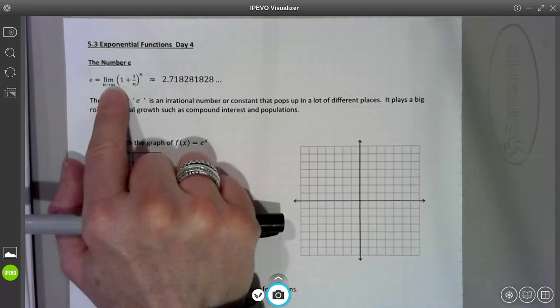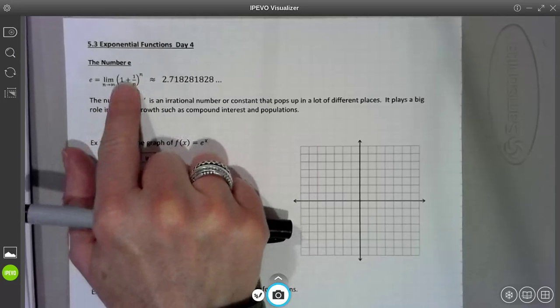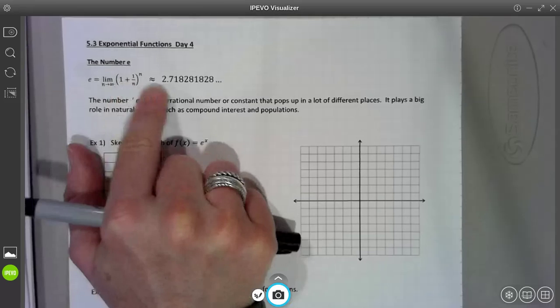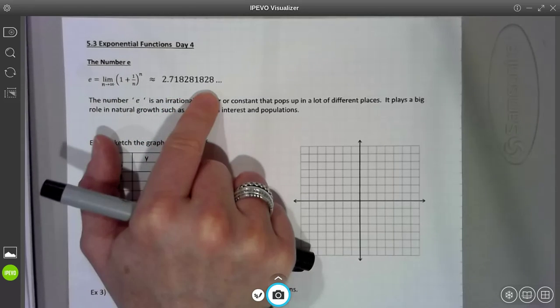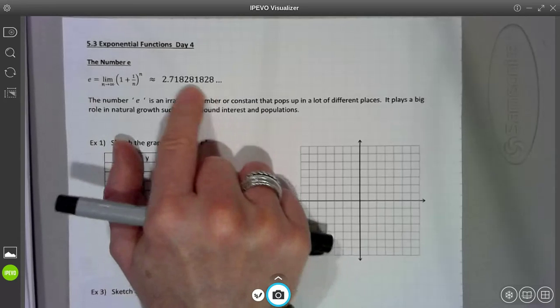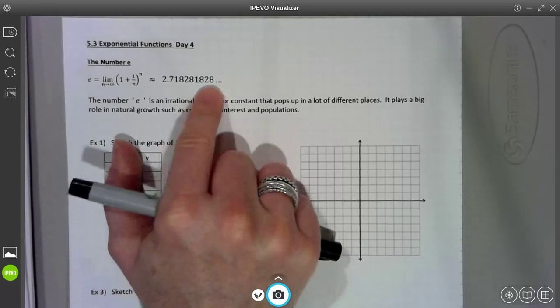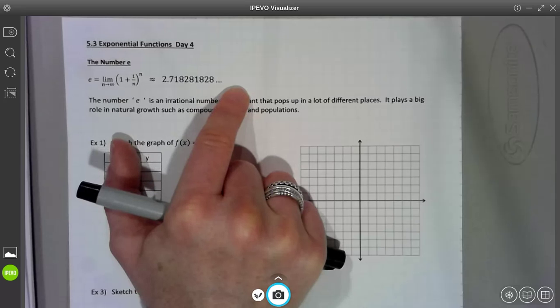So the biggest number this expression could ever equal, no matter how big n is, is approximately 2.718281828. Now, it looks like, wait a minute, does it have a pattern of repeating? Guys, it does not. It's going to go on forever, and there is absolutely no pattern of repeating, okay? So it is an irrational number.